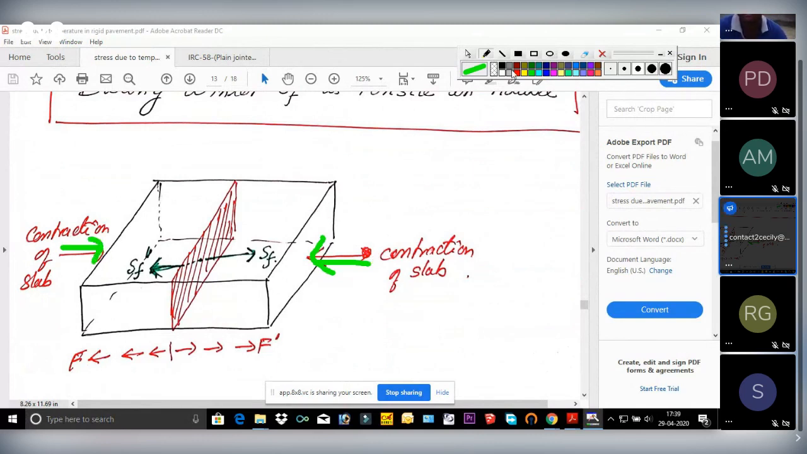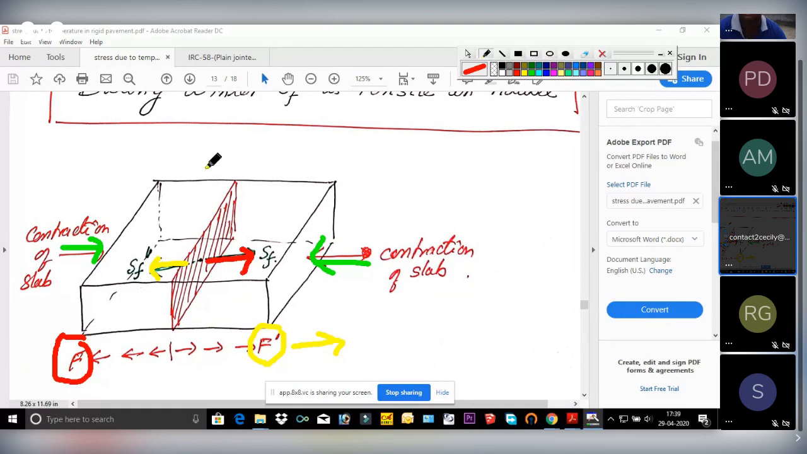So frictional force will generate obviously in the opposite direction, like this. For this one, it will be opposite, like this, from the center. So in order to resist this force, F force which is acting in this direction, SF will be acting in this direction. And again, in order to resist this frictional force, one stress is generated which is acting in this direction. So your SF will be in the opposite direction.